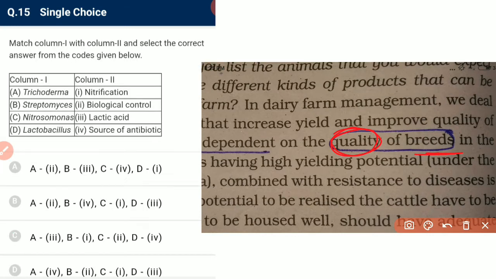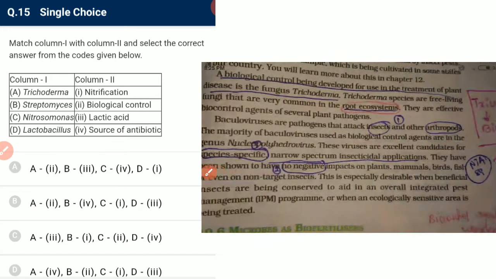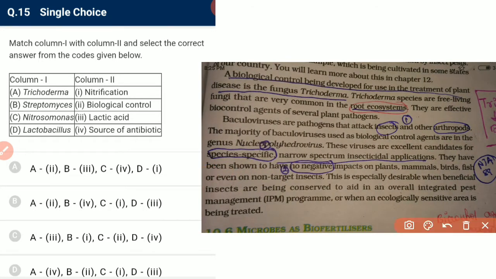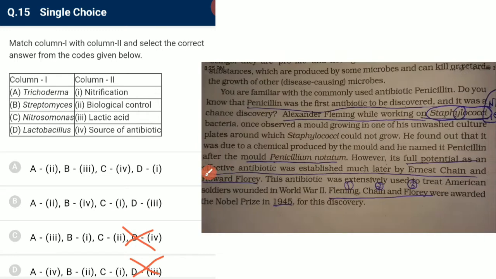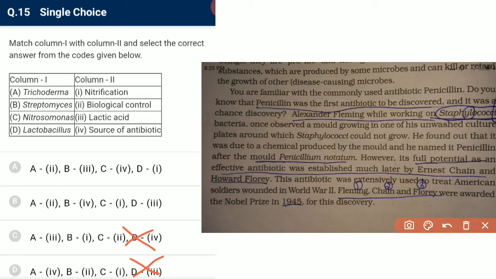Okay, next, match column 1 with column 2 and select the correct answer from the code given below. Trichoderma is used in biological control. So A is matched with 2, and we have 2, A and B, so we have eliminated C and D. From Streptomyces we obtain antibiotics. So B is matched with 4. So this is the required answer.